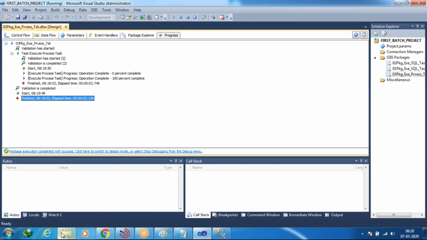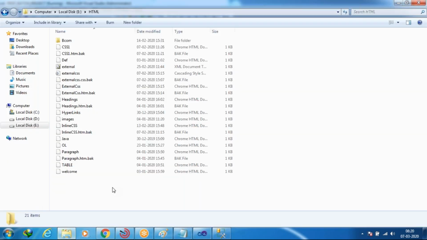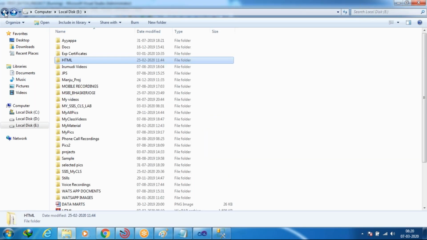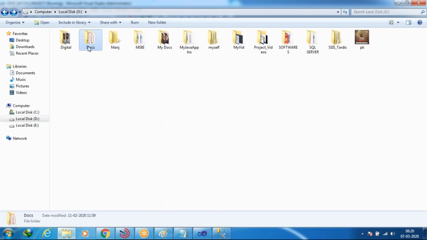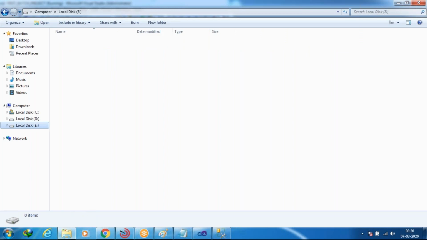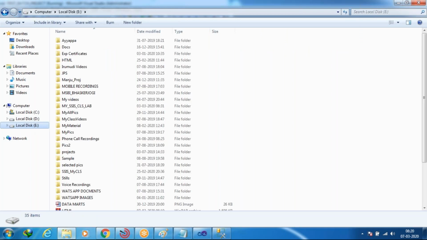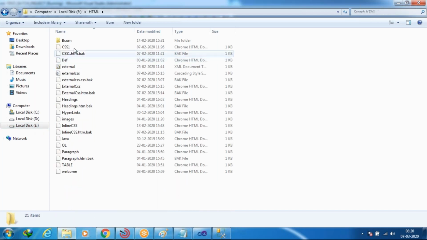See what the destination path is here. Yes, this is our source folder. We zipped this with the help of the SSIS package. Now where did we zip that? In the local disk E, means the E drive. In the E drive, in the HTML folder, we zipped that one.